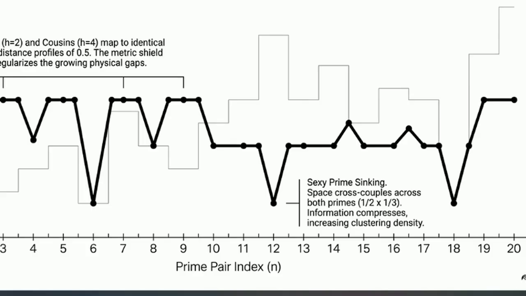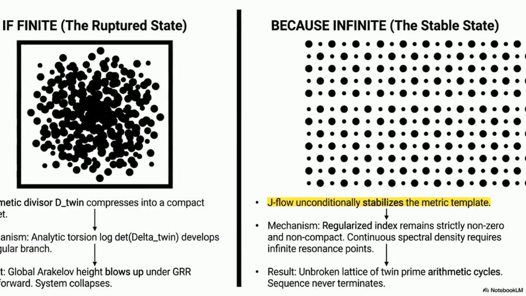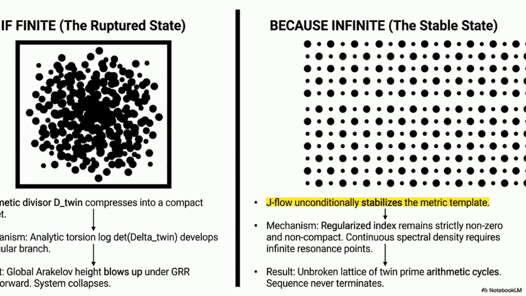If twin primes are finite, the divisor compresses into a compact subset. By the Gillet-Soulé theorem, this forces analytic torsion to branch singularly, causing an Arakelov height explosion. However, Ramanujan-Petersson constraints prevent J-flow from hitting destabilizing walls, unconditionally smoothing the metric and precluding finite restriction.